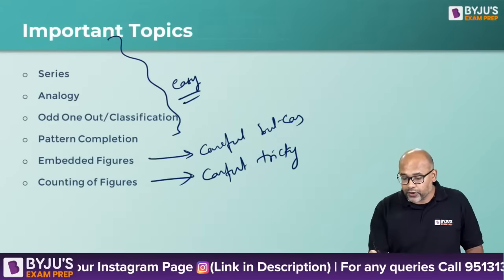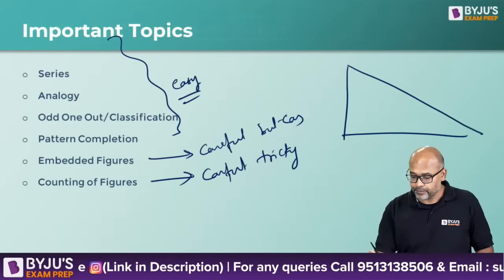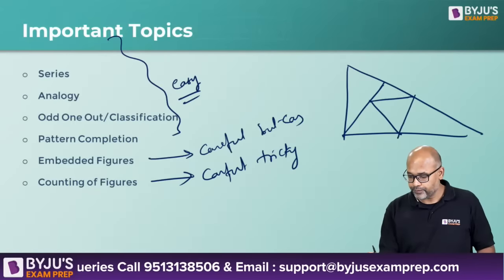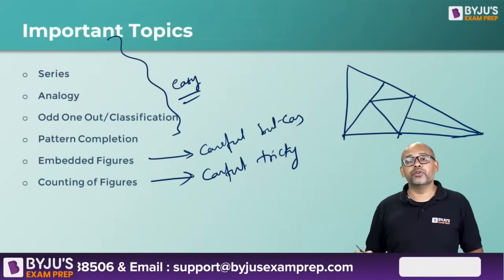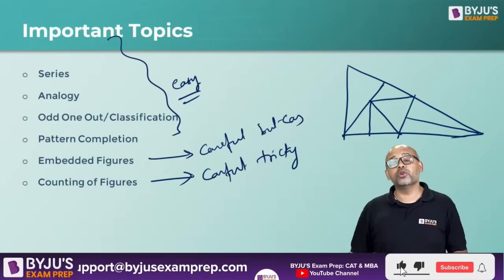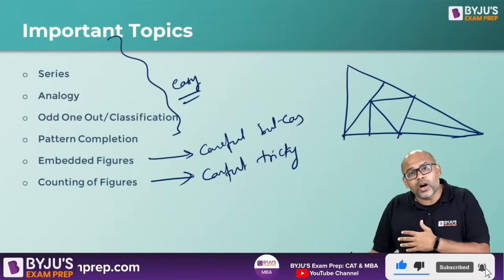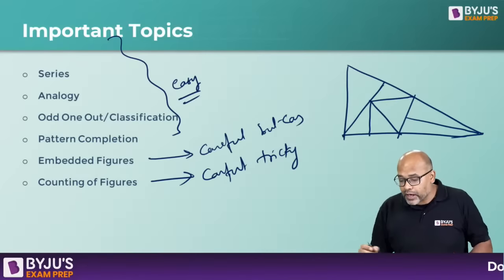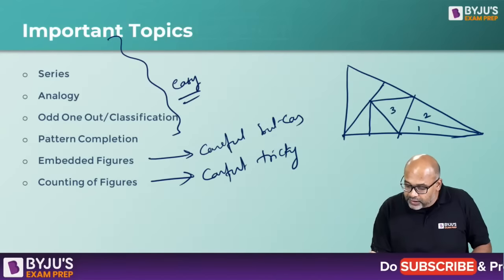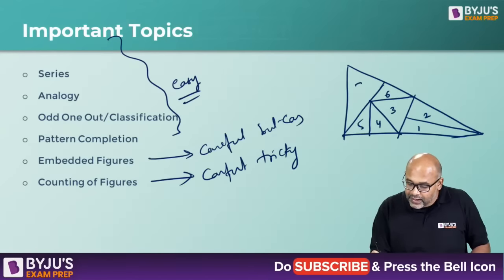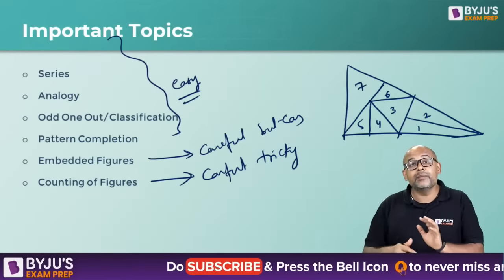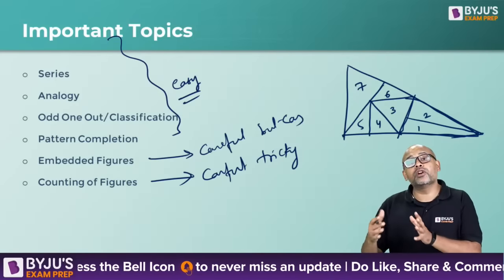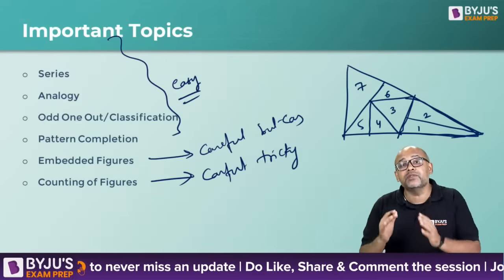For example, if I draw this, and if I ask you how many triangles are there, it's not direct. You can't say how many triangles there are just by looking at it. You have to carefully count. Triangle 1, triangle 2, triangle 3, triangle 4, triangle 5, triangle 6, triangle 7. Not done. Then there will be a combination of 2 triangles. Triangle 8. Like this, you have to look at all possible triangles. So that is where the problem comes in.